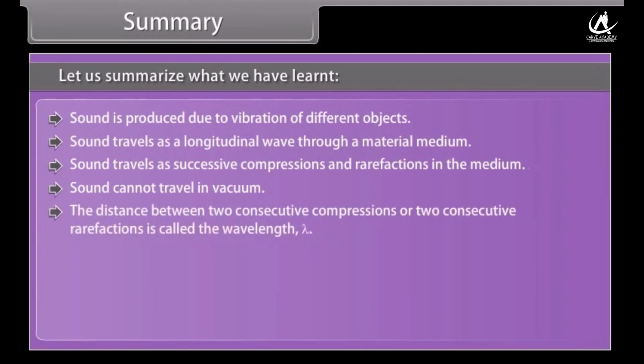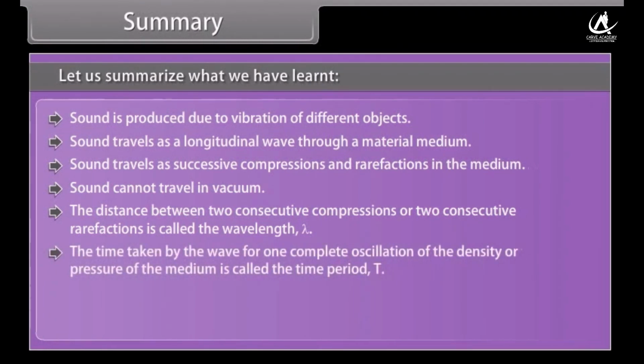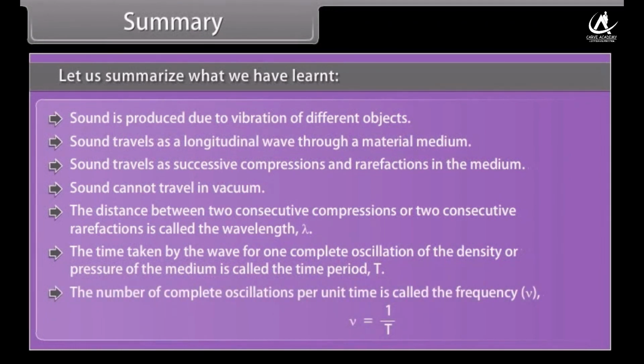The distance between two consecutive compressions or two consecutive rarefactions is called wavelength, lambda. The time taken by the wave for one complete oscillation of the density or pressure of the medium is called the time period, T. The number of complete oscillations per unit time is called the frequency, ν = 1/T.